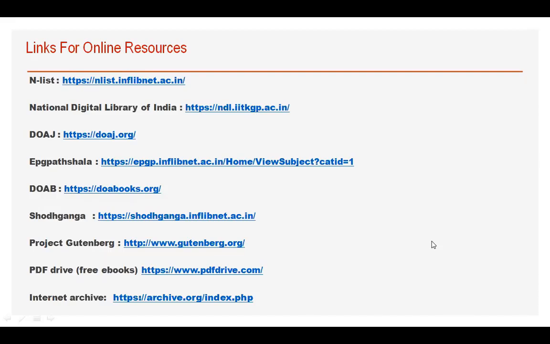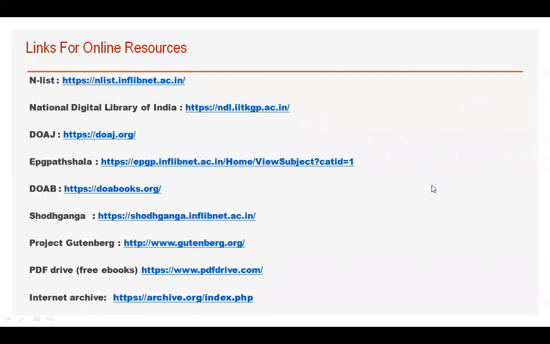But the scholars of these universities have developed this EPG Pathshala. They have uploaded material which is useful for all the university students. While referring to EPG Pathshala, one thing needs to be remembered: whatever material you are referring to from the EPG Pathshala, you need to check it thoroughly or cross verify with your teachers, because